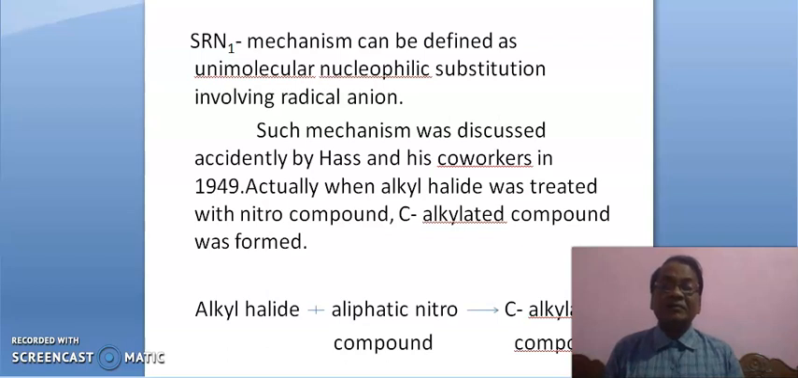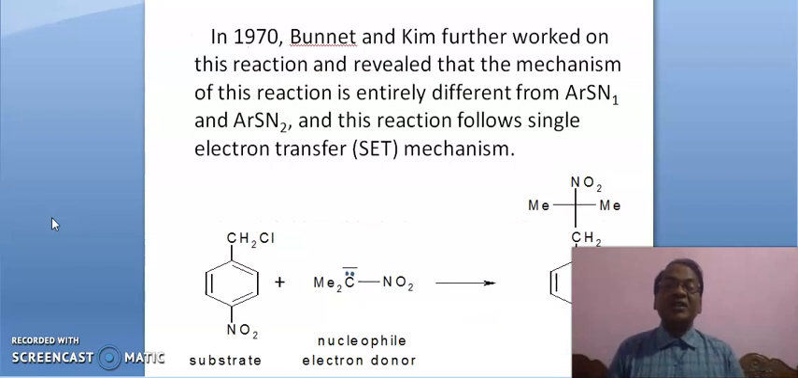Such a mechanism was encountered accidentally by Hess and his co-worker. Actually, when alkyl halide was treated with aliphatic nitro compound, a C-alkylated compound is formed. It was done by Hess and his co-worker accidentally. In 1970, Burnett and Kim further worked on it.